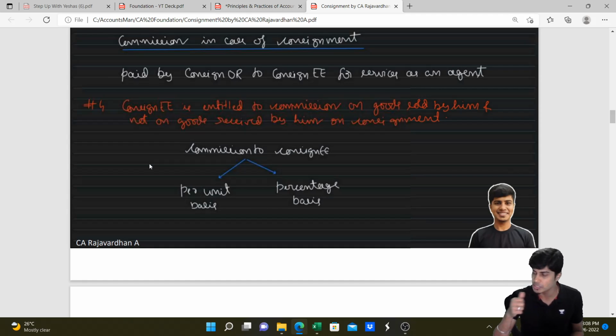Account sales will tell how much money is collected from sales, how much is deducted towards his commission, how much is deducted towards the expense that he has incurred, and how much is the money remitted to consignor. Every detail will be mentioned. Got it? So let's quickly see commission to consignee. It can either be given on per unit basis or percentage basis. And remember, consignee is entitled to commission on goods sold by consignee and not on goods sent.